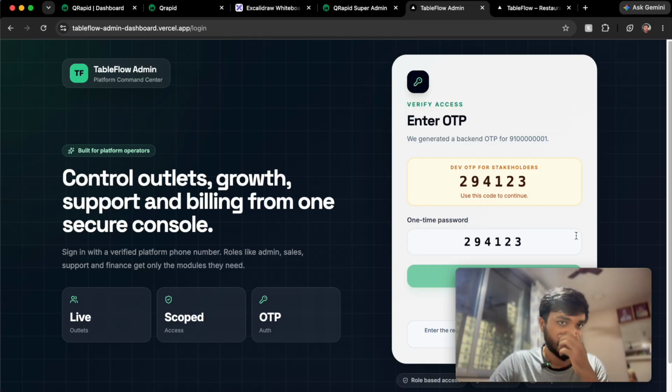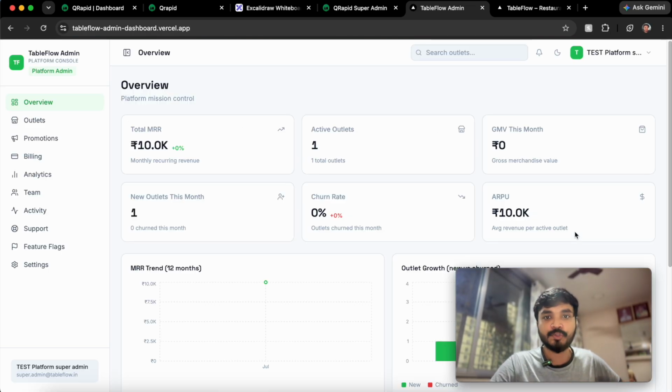So yeah, I just wanted to show you the upgrade basically. We are upgrading UI wise as well as functionality wise. So this is a super admin which we are trying to build. Like you can have multiple things over here.